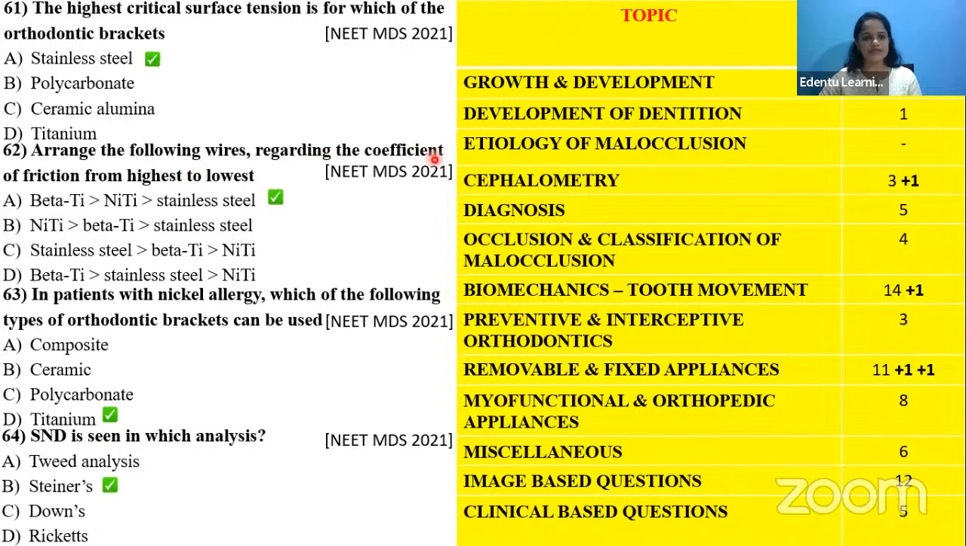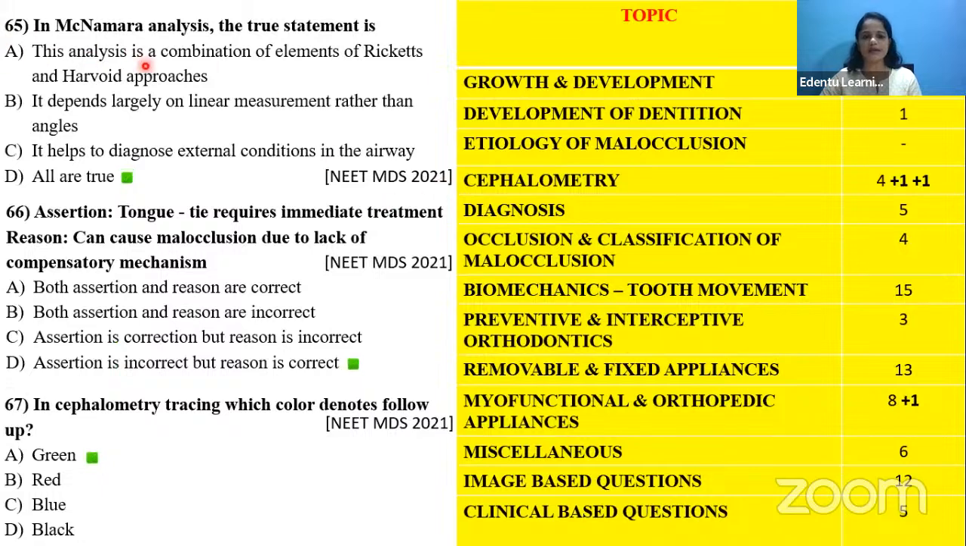Arrange the following wires regarding the coefficient of friction from the highest to the lowest, which comes under the removable and fixed appliances. And with patients with nickel allergy, which of the following types of orthodontic brackets can be used for those patients? Again, coming to the removable and fixed appliance. And the SND is seen in which analysis? Steiner's analysis, which comes under the category of cephalometry. Then in McNamara analysis, again, comes under the topic of cephalometry.